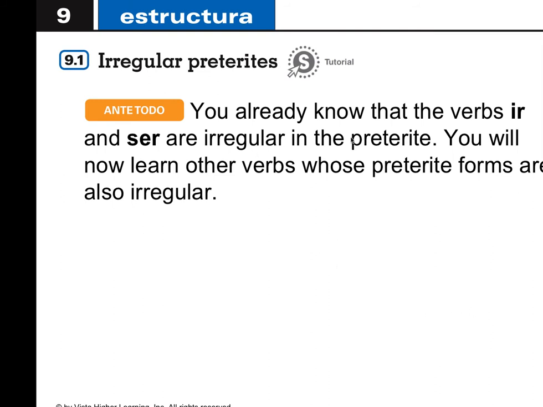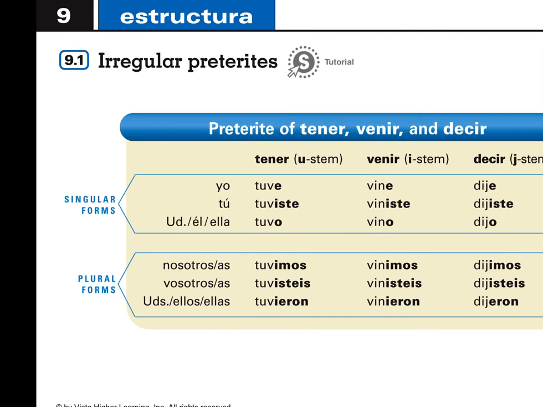So as you already know, we looked at two verbs that were irregular in the preterite, which were ir and ser, which were fui, fuiste, fue, fuimos, and fueron. So now we're going to look at other irregular verbs whose preterite forms are different. Okay? So we can think about these in three categories. Not across always, but here we have the preterites of tener, venir, and decir. And tener belongs to what's called a U stem, venir is an I stem, and decir is a J stem.